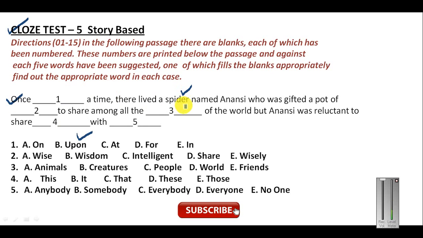Once upon a time there lived a spider named Anansi, who was gifted a pot of... Okay. There was a spider who was gifted something by someone. So what is that something? Because a pot of what? This word is indicating that here you should put a noun. Pot of something. So here you should put the noun. These word classes are very important in solving this cloze test. You should understand when to use preposition, when to use noun, when to use pronoun, when to use adjective or noun. So here the sentence is indicating that you need a noun.